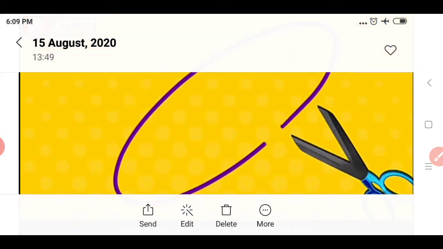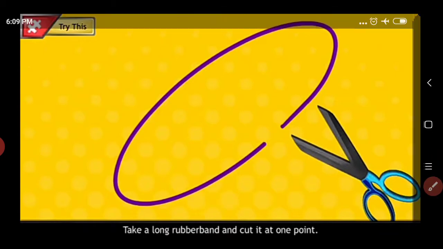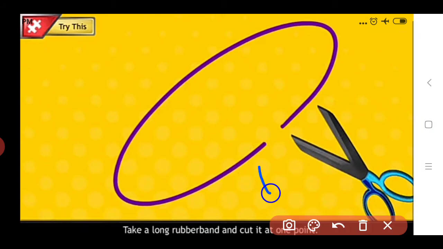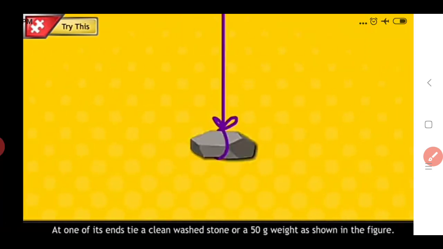So here we take this rubber band. Take a long rubber band, and here we cut this rubber band to this point, and after cutting, at one of its ends tie a clean washed stone or a 50-gram weight as shown in this figure. If you see this image, in that way you should tie the clean washed stone. Instead of the stone you can also use the 15-gram weight.